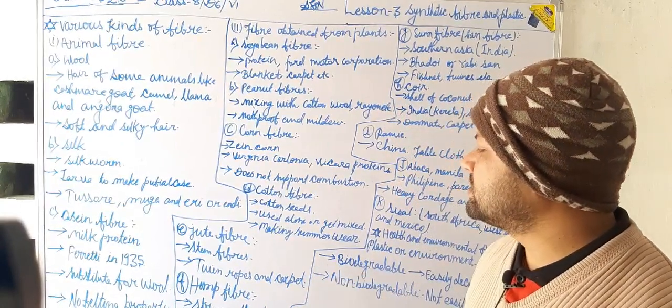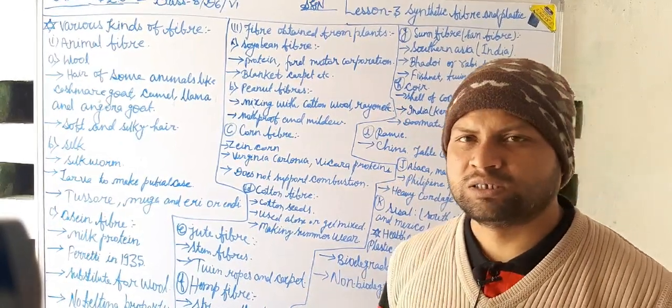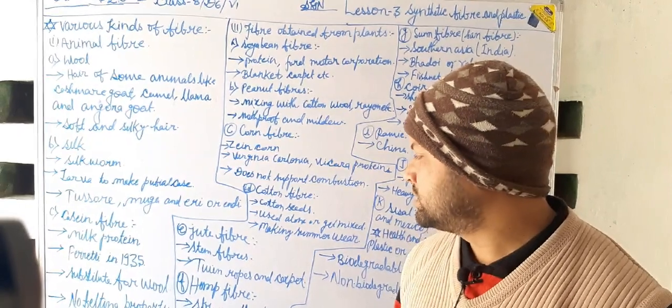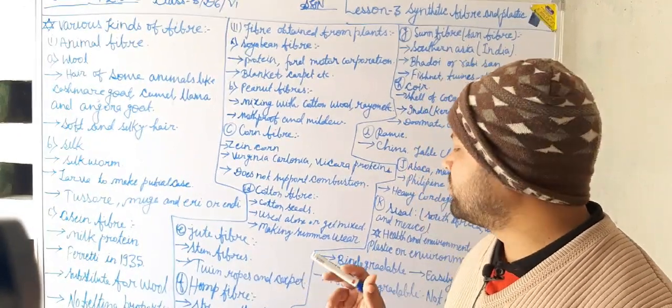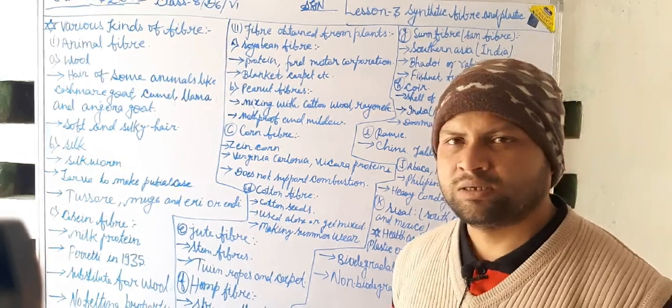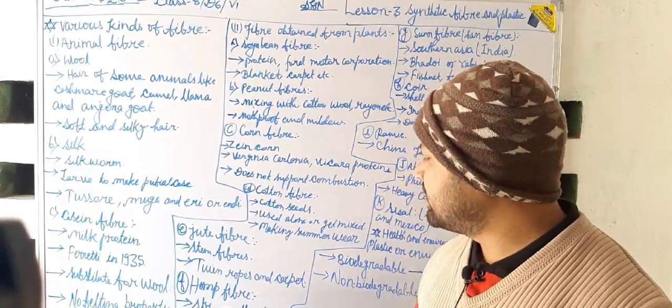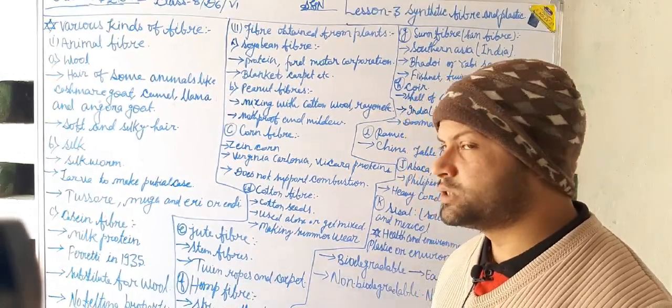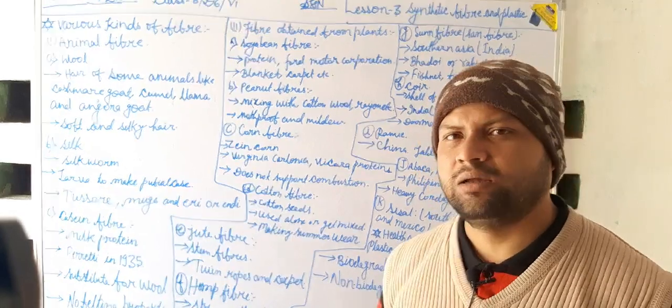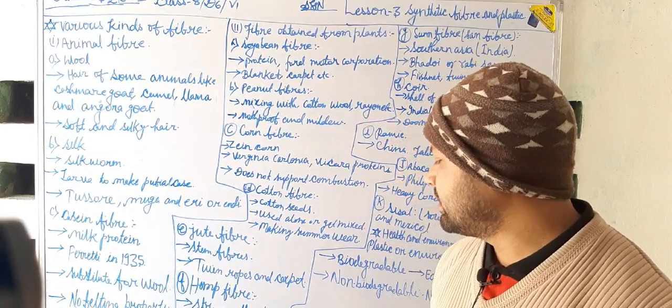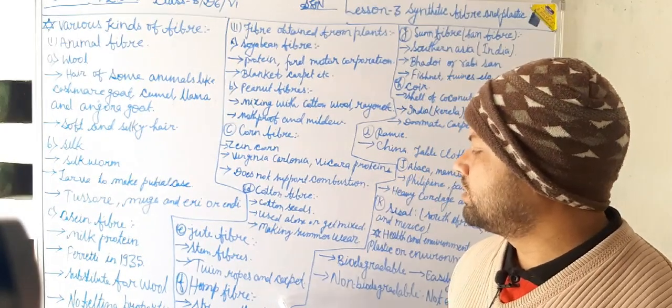Now jute fiber. It is obtained from the stem of jute plants. It is used to make twine, ropes and carpets.